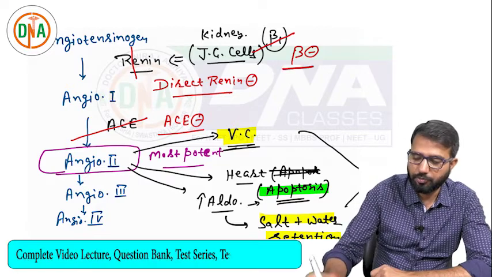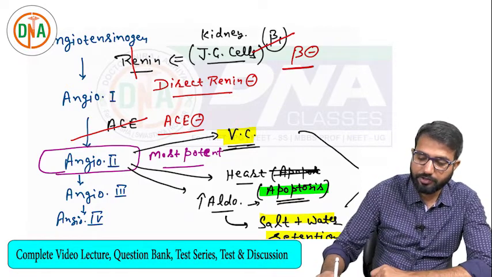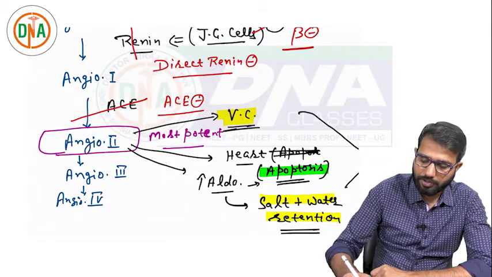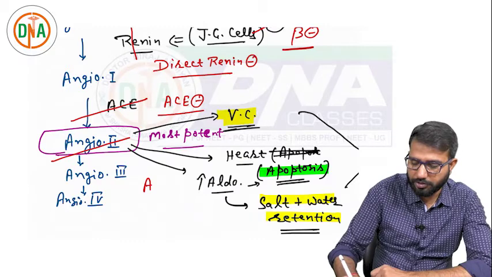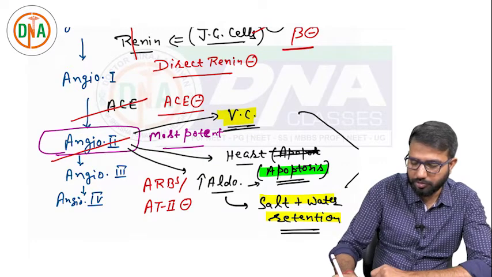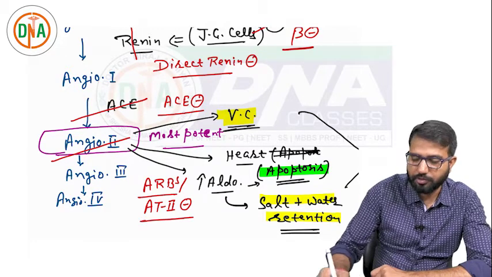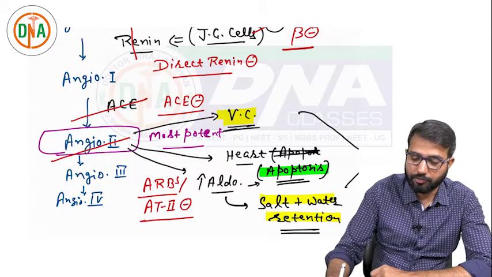And you can directly inhibit the angiotensin 2 action, so that is angiotensin 2 antagonists, or angiotensin receptor blockers. So these 4 groups of drugs are acting on this pathway.